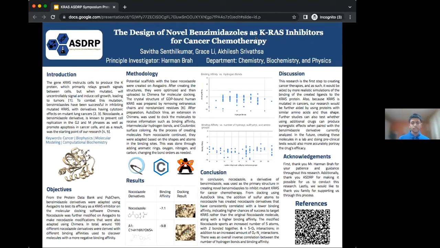In terms of things we can do in the future to help continue this project, one main thing we can do is, first of all, develop these molecules in a lab and do many preclinical tests which would more accurately portray the drug's efficacy. If you guys want to look at more supplementals, you guys can scan the QR code here under references.